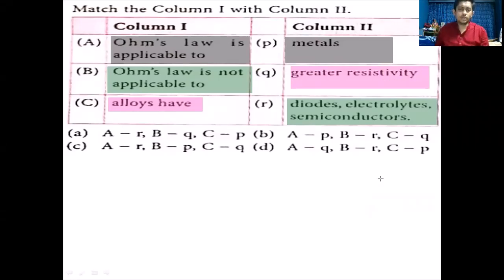So A is equivalent to P, B is equivalent to R, and C is equivalent to Q. So the correct answer is option B.